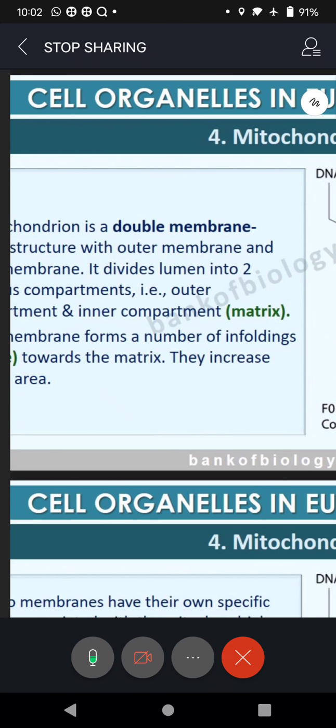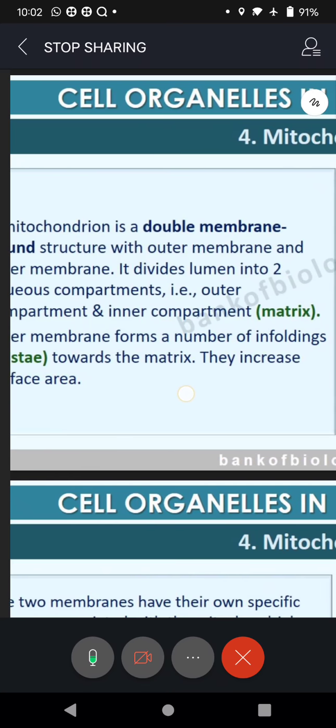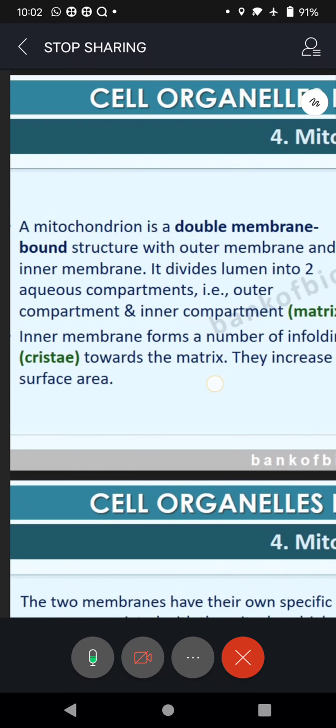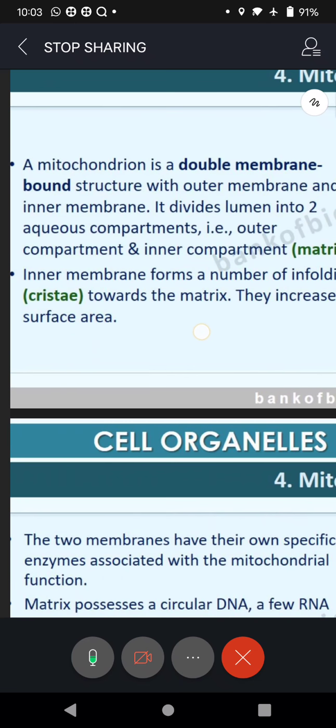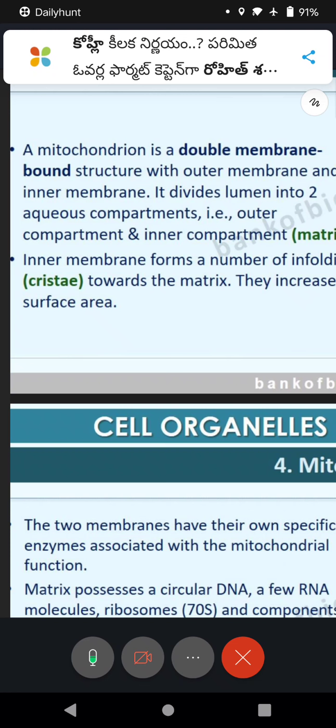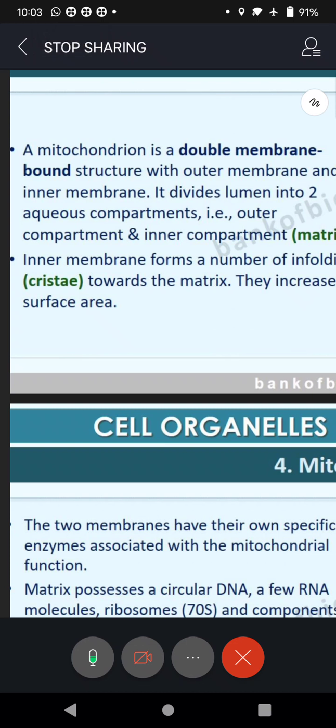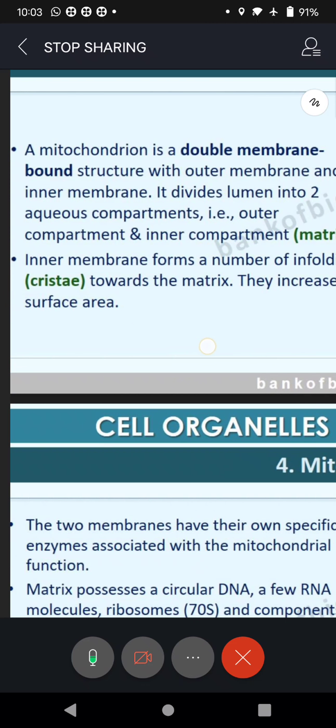Now, mitochondrion is singular, I said. It's a double membrane bound structure with an outer membrane and an inner membrane. It divides the lumen into two aqueous compartments, an outer compartment and an inner compartment. That inner compartment is called matrix. And the inner membrane forms a number of infoldings, I said finger-like structures. They are called cristae. Remember Krishna, Lord Krishna? So cristae towards the matrix increase the surface area.